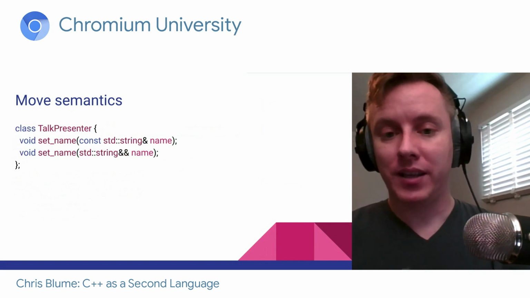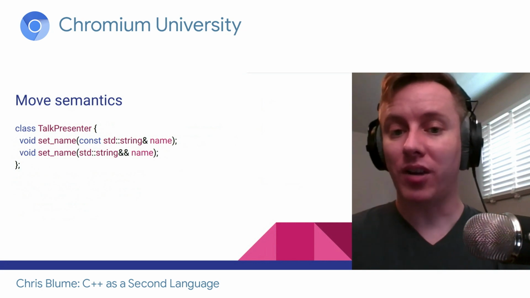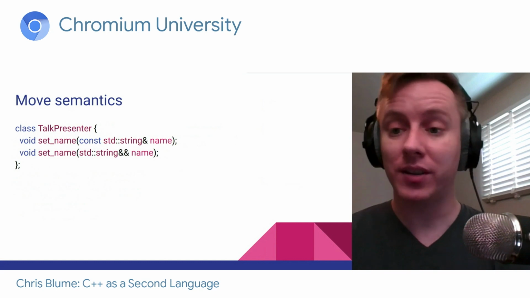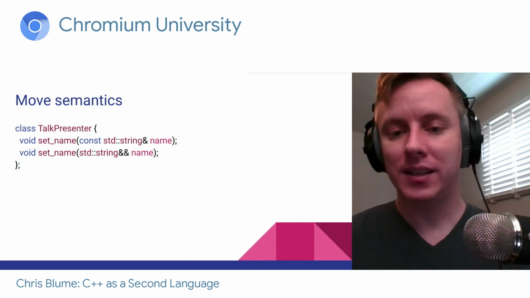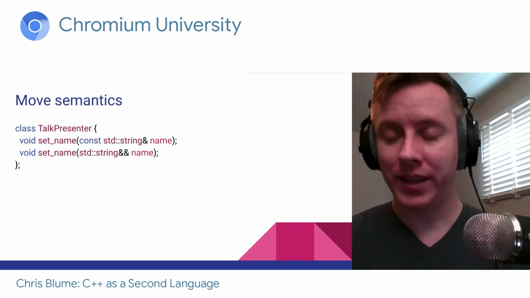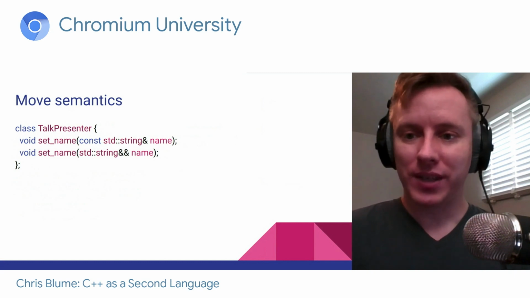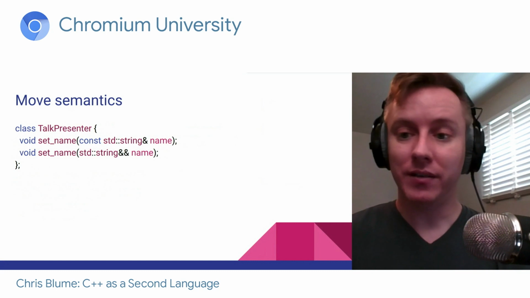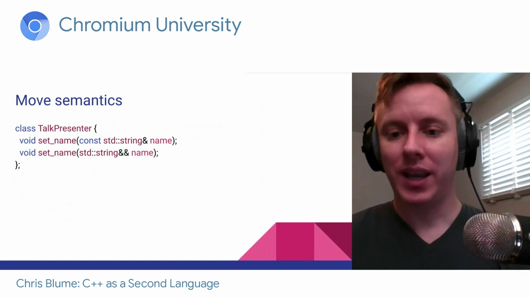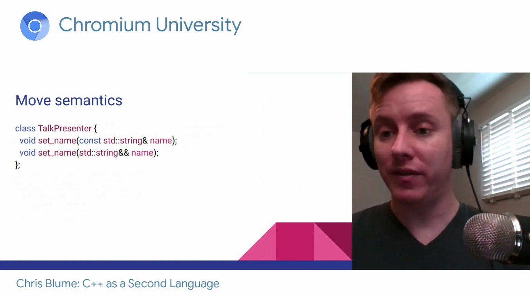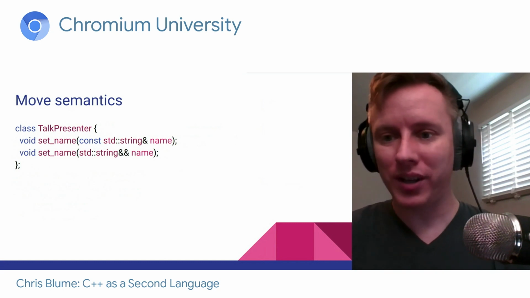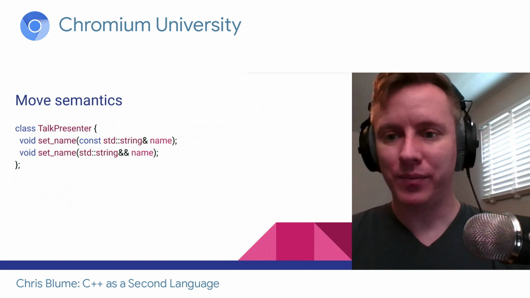So here we have class talkPresenter, and we have two set name functions. The first one is the copy version, and the second one is the move version. Now this runs into an interesting problem. Let's say somebody reports a bug, and I go into the copy version of the function and I fix the bug, and I forget to check the move version. If that happens, I now have the bug and I missed the whole reporting and all that. I've got a pretty big issue.